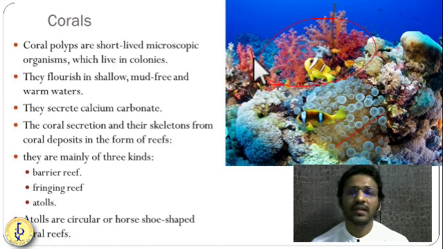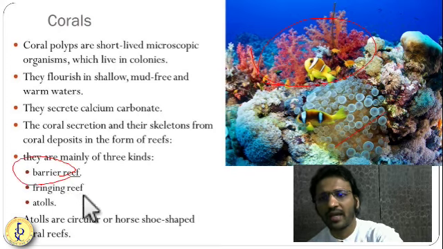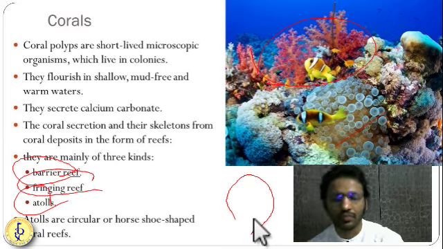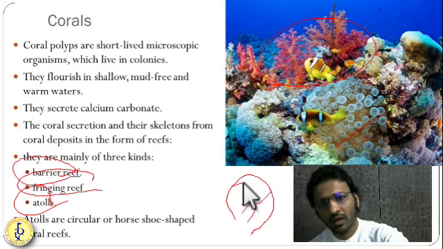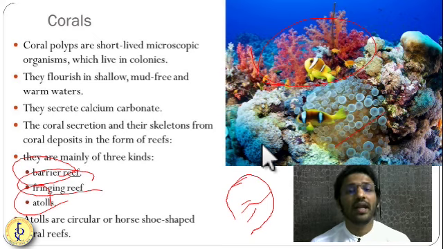So they are present in different forms, like barrier reef, fringing reef, atolls. Atoll means a circular type of lagoon. It's formed because of the coral. Inside you have all water, okay, and this is the boundary of the lagoon, which is formed because of the corals. So there are various conditions for the formation of coral, like depth should not be much, salinity of the water should be particular, water should not be polluted. So they need some platform to attach themselves.